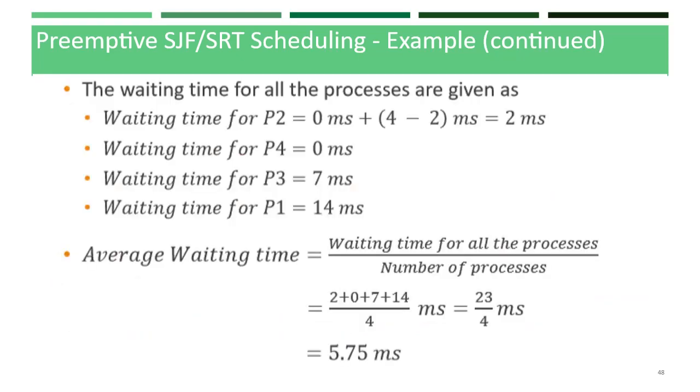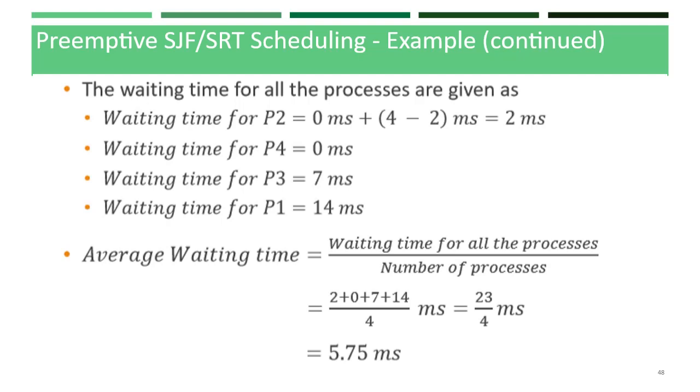So in order to calculate the waiting time for all the processes, the waiting time for P2 is 0 milliseconds plus 4 minus 2 milliseconds, that is equal to 2 milliseconds. P2 starts executing first and is interrupted by P4 and has to wait till the completion of P4 to get the next CPU slot. So waiting time for P4 is 0 milliseconds because P4 starts executing by preempting P2.